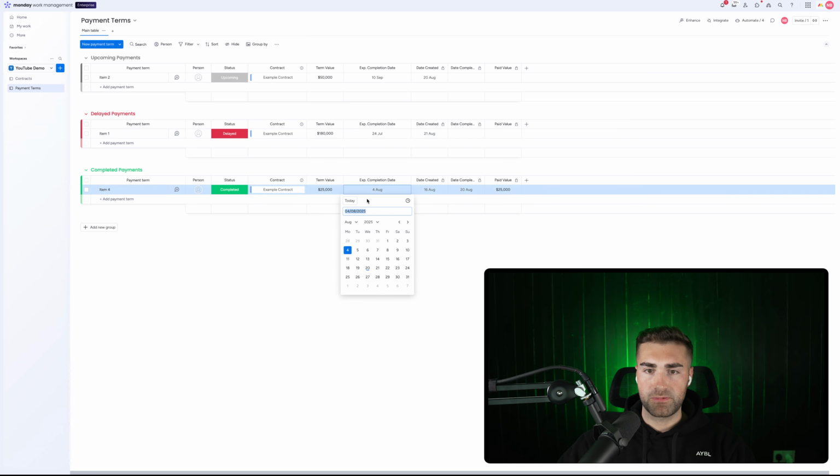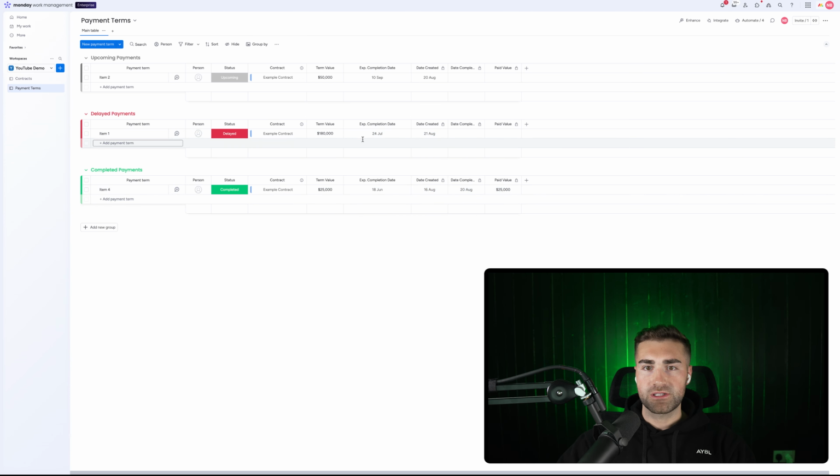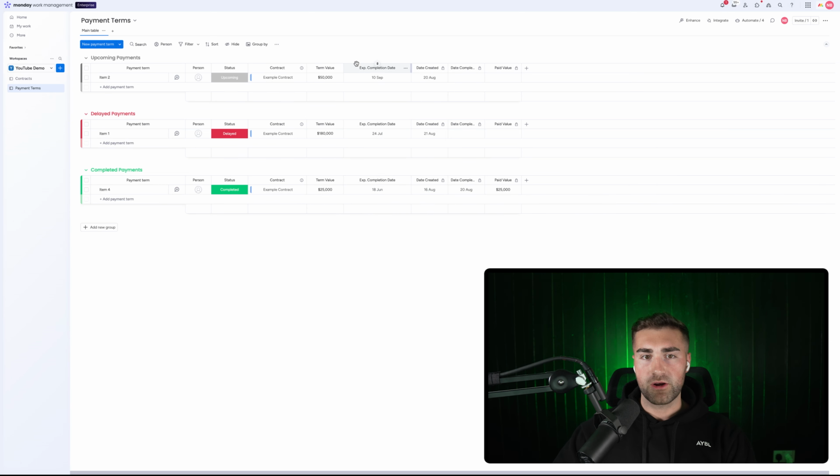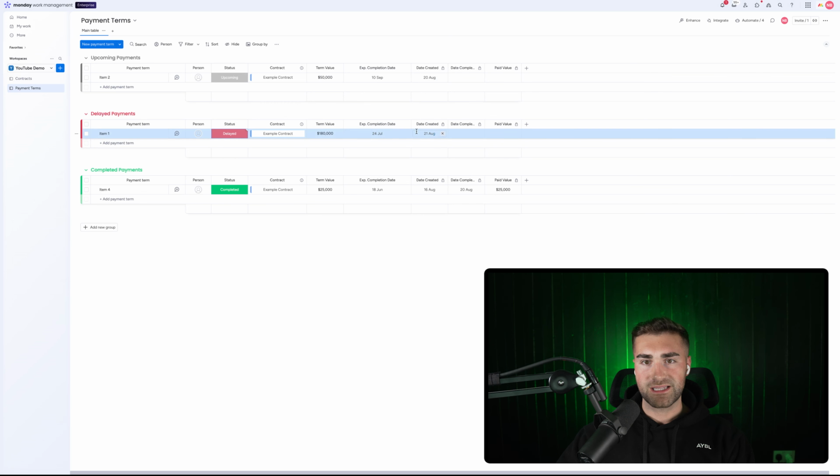Let's knock this back to, let's say, June. So you can see that the expected completion date is the 24th. This is the expected completion date of the 10th. This one is obviously upcoming. This one is delayed because it's expected to be completed but hasn't been paid yet, or it has been completed but hasn't been paid yet, and this one has been completed and has been paid. So now we've got our expected completion date, and then we've got obviously the delayed status.